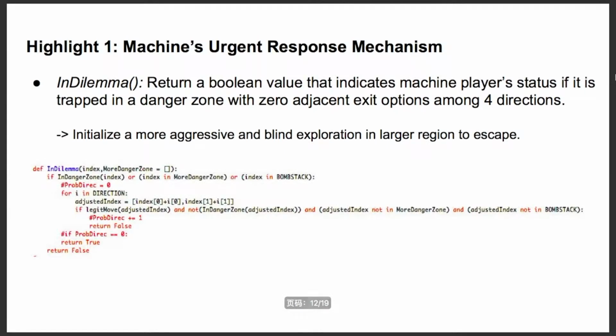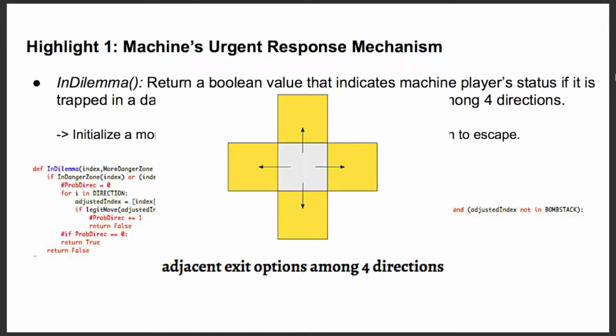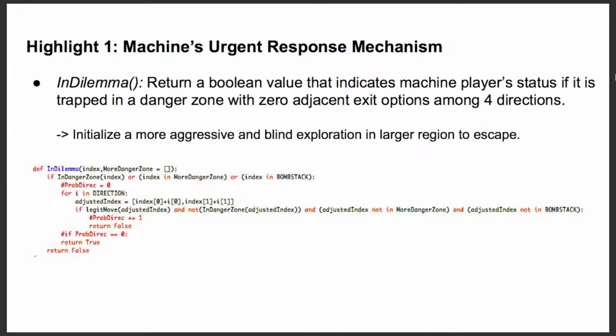Here comes the first core function of the machine's urgent response mechanism. This in-dilemma function returns a boolean value that indicates a machine player's status if it is trapped in the danger zone with 0 adjacent exit options among 4 directions. If it returns true, it will initialize a more aggressive and blind exploration in a larger region to escape.